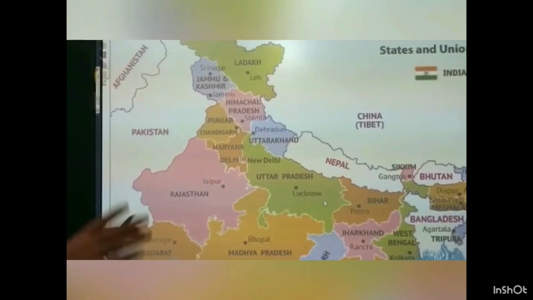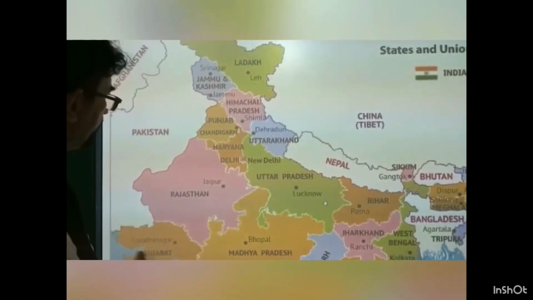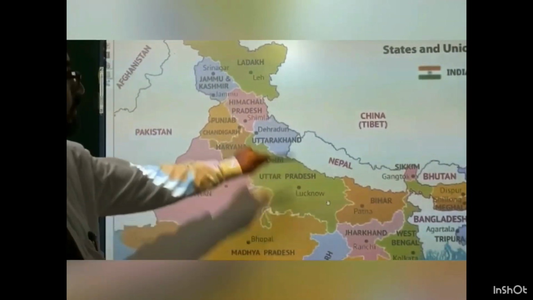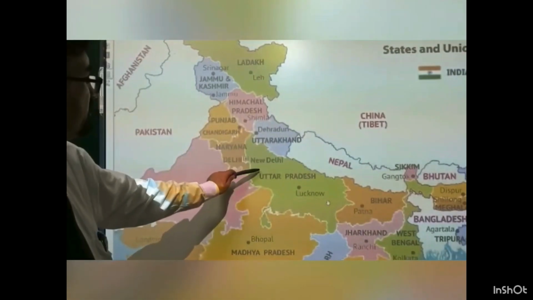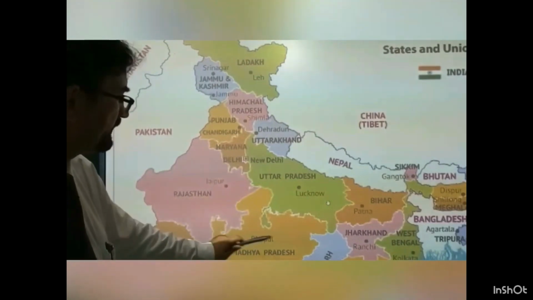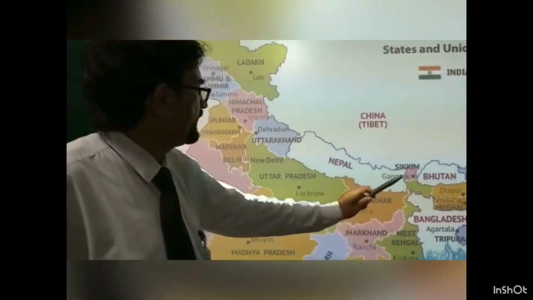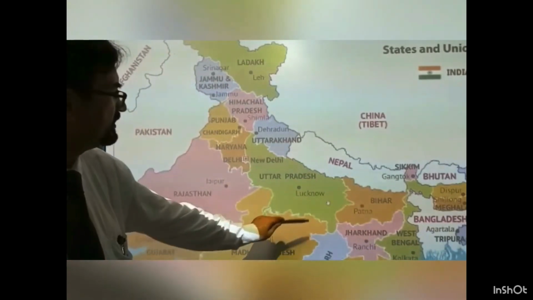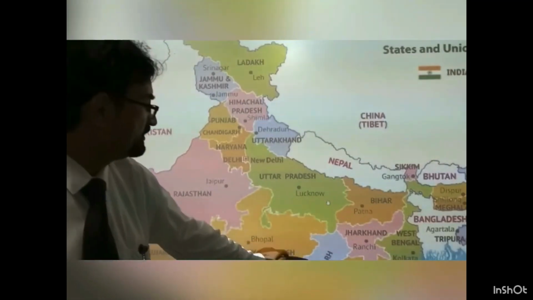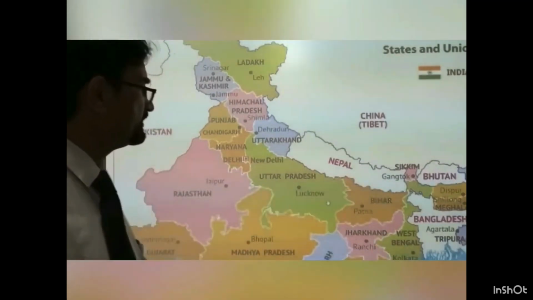And if we discuss the biggest state of India, it is Rajasthan area-wise and Uttar Pradesh population-wise. And you know very well that Uttar Pradesh is the only state in India which touches the boundary of 8 states: Uttarakhand, Himachal Pradesh, Haryana, Rajasthan, Madhya Pradesh, Chhattisgarh, Jharkhand and Bihar. And one district in Uttar Pradesh, Sonbhadra, touches the boundary of 4 states: Madhya Pradesh, Chhattisgarh, Jharkhand and Bihar.